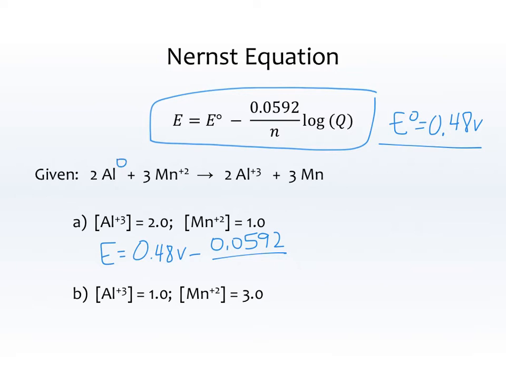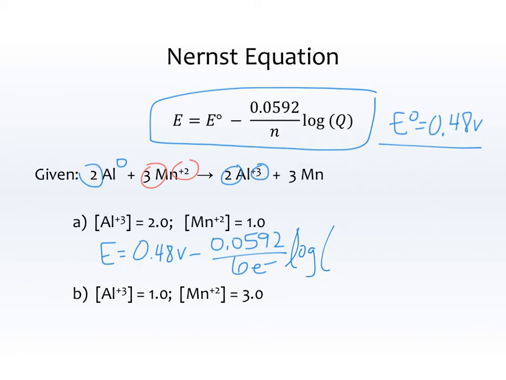Notice that Al goes from 0 to plus 3, so that's 3 electrons transferred, but there are 2 aluminums that transfer 3 electrons each. That's a total of 6. If you look at the manganese, there's 3 manganese that transfer 2 electrons each, which is also a total of 6. So there's 6 electrons transferred. And then we have the log of Q. Remember that Q is the reaction quotient. That's products divided by reactants.